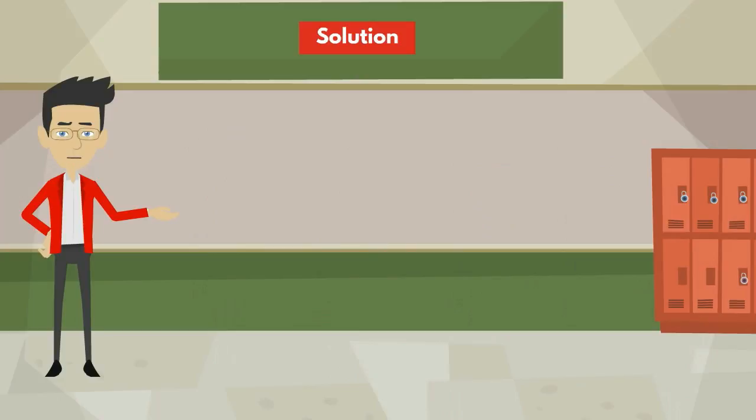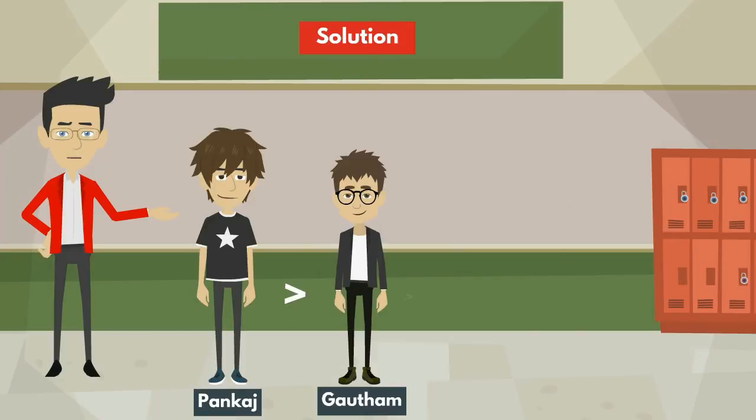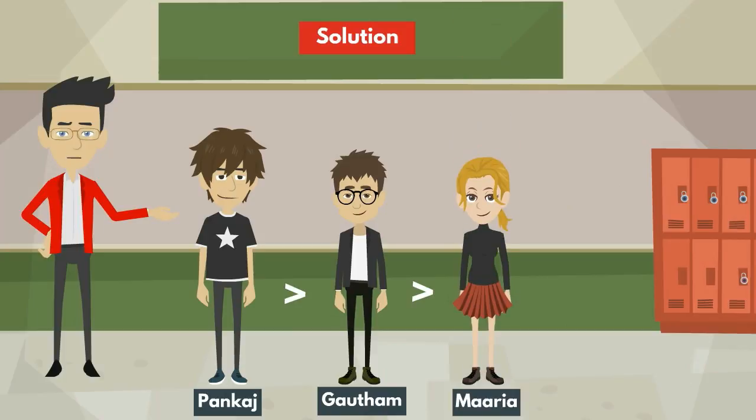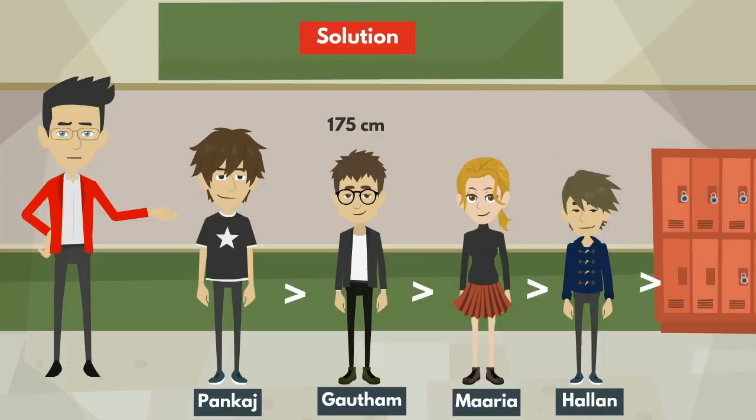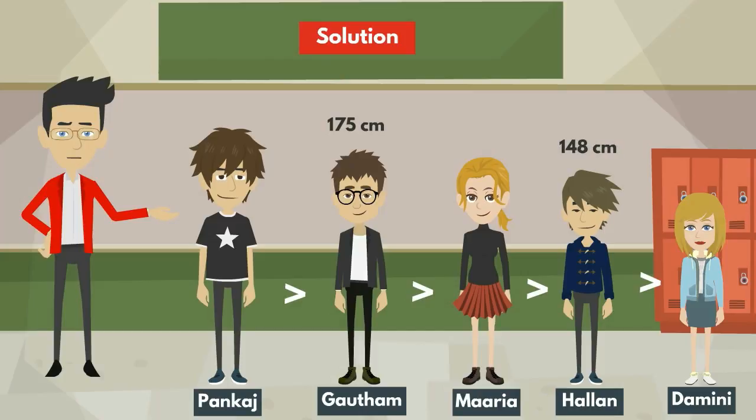This is the final diagram. Pankaj is taller than Gautam and Gautam is taller than Maria. Here, Gautam's height is 175 centimeters. Maria is taller than Helen and Helen is taller than Damini. Here, Helen's height is 148 centimeters. Let us see the problems on this diagram.